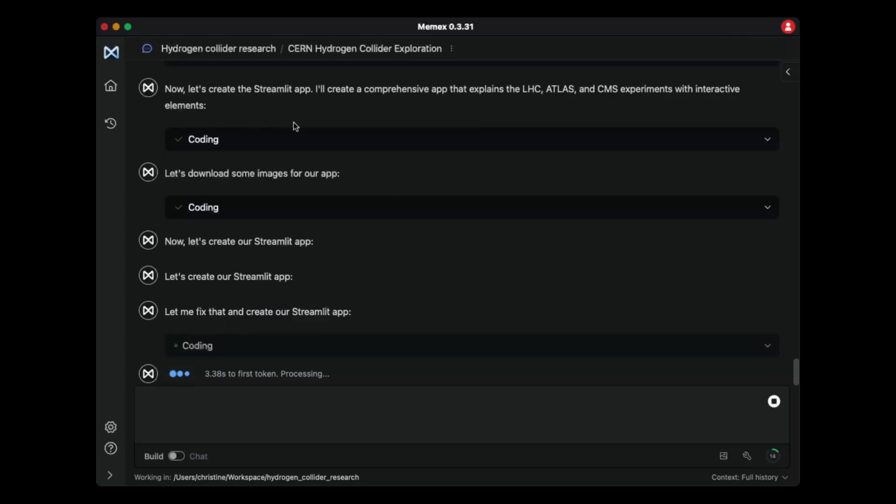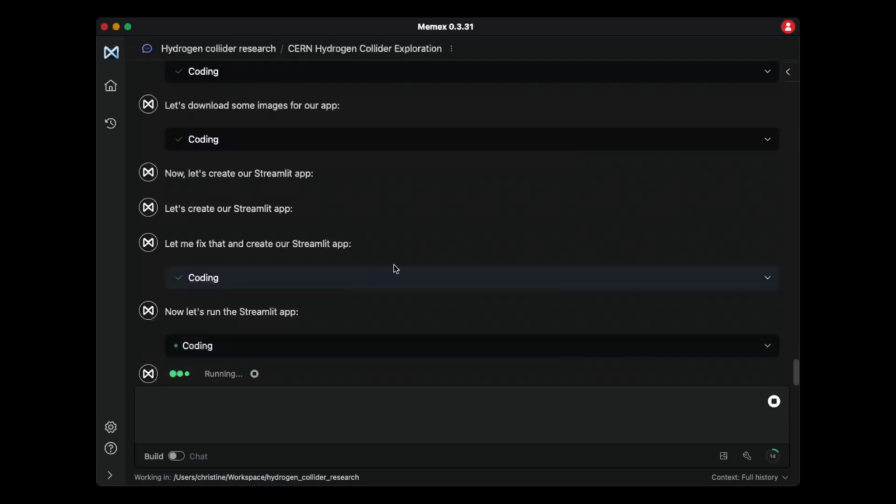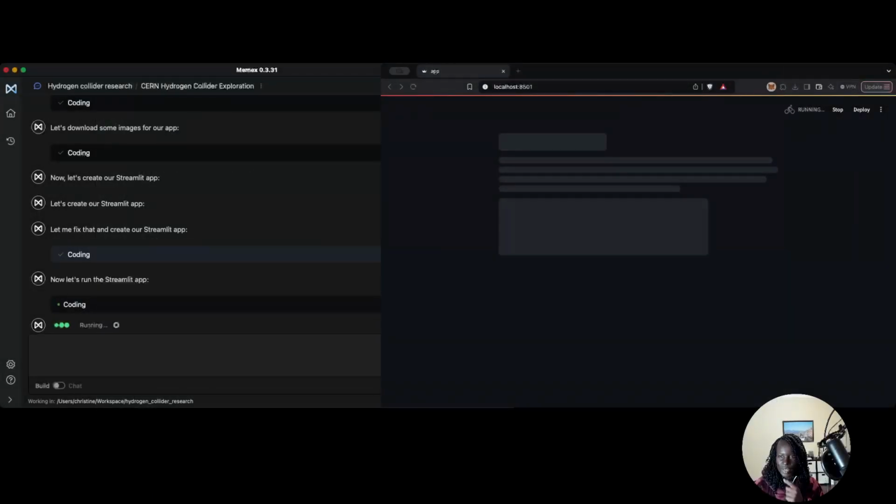All right, so we're back, and it looks like it's chugging away. It's creating our Streamlit app, coding and thinking, and now it's trying to run the Streamlit app. It looks like it's actually tried to run the app now. It's opened the browser, and I checked on my terminal, and it looks like the files have been created locally. So everything you need to run it.